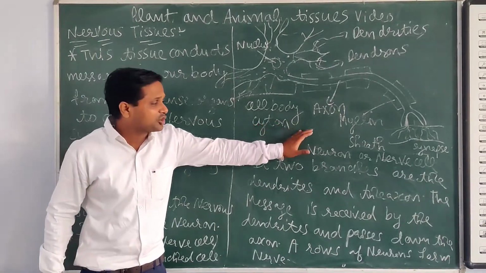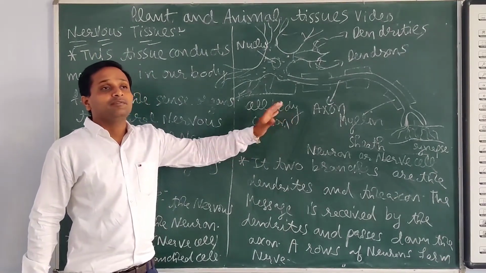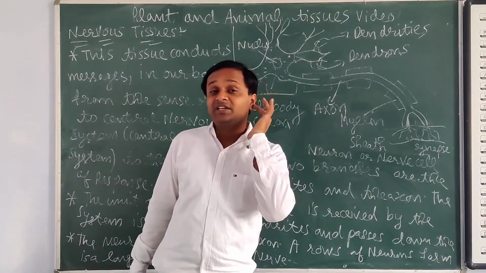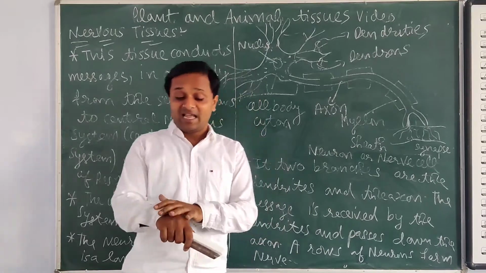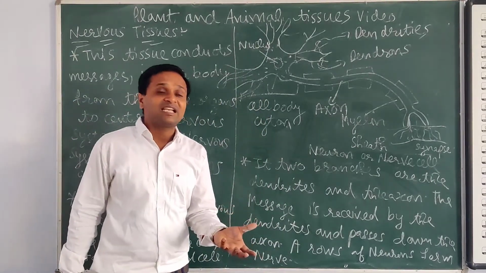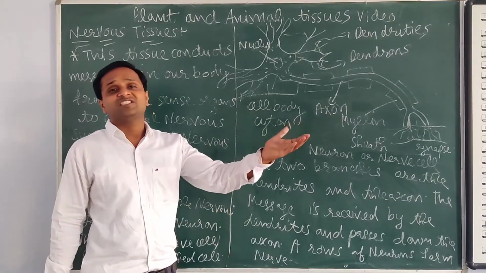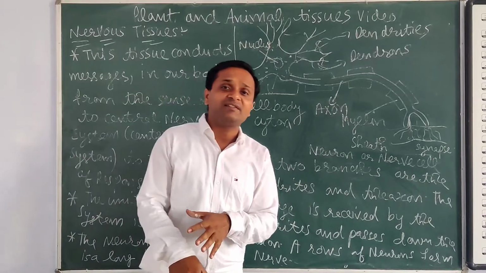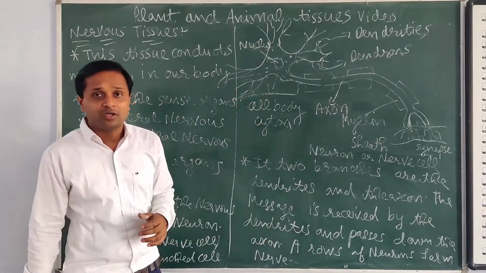Our next topic is the nervous tissue. This is the structure of a neuron, the nerve cell. We have 5 sense organs: nose, eyes, ear, tongue and skin. If any stimulus is there, stimulus meaning a change around us, our 5 sense organs sense it and give the message to the neuron.